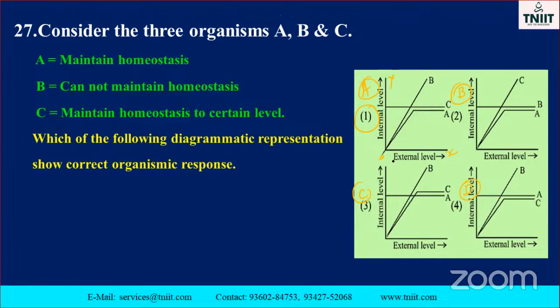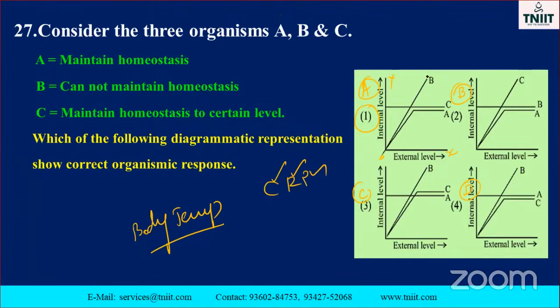How are they maintaining homeostasis? What about body temperature? Okay, you already know very well, but C or P. C means consumer, reproducer, the primary consumer, isn't it? Which one is the correct option? See option B. All three have B only. So C maintains homeostasis to a certain level.